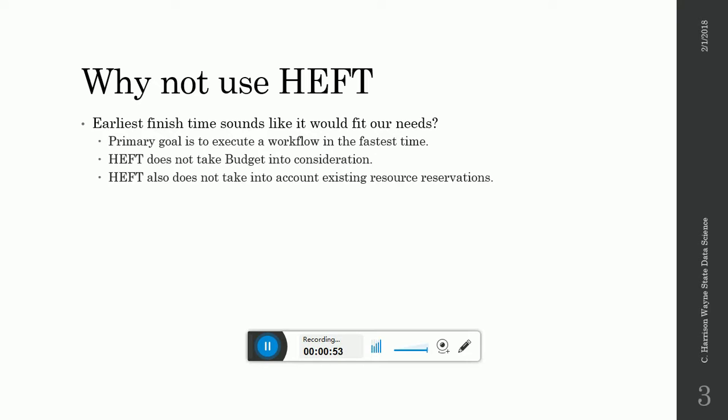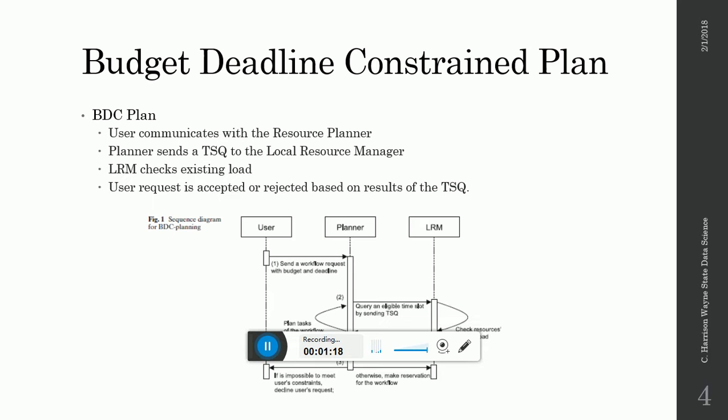So we've talked about HEFT before, and we've seen it presented in the class. So why not just use the HEFT algorithm? The earliest finish time sounds like it would fit our needs just fine. The primary goal is to execute a workflow in the fastest time. However, HEFT does not take budget into consideration. HEFT also does not take existing resource reservations into consideration.